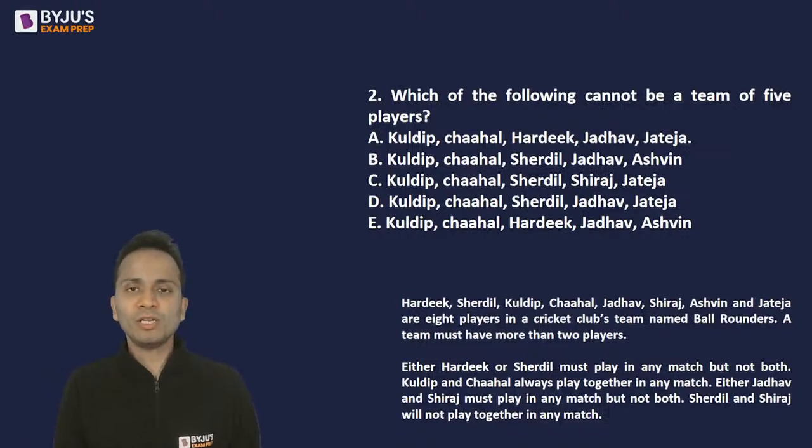Now be very careful about this one. Which of the following cannot be a team of 5 players? So out of these 5 options, 4 teams are possible. One team is not possible. You just have to find out which of these teams is not possible.